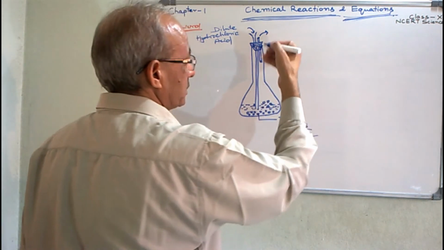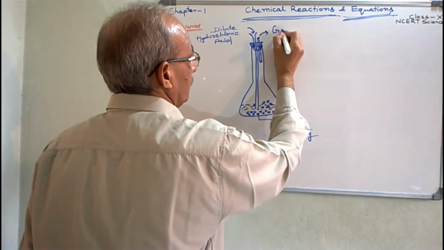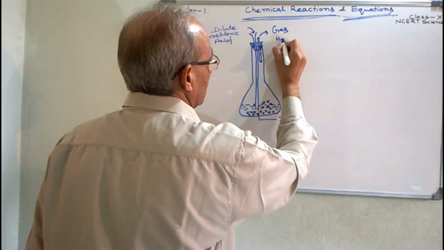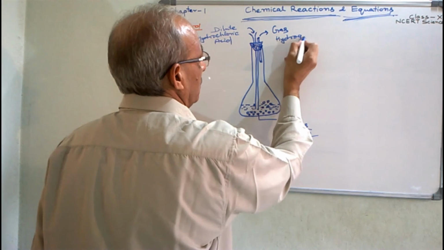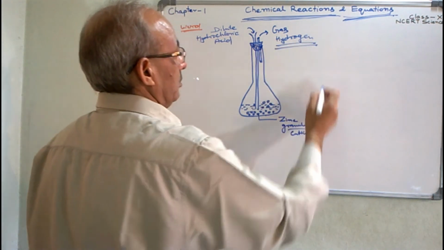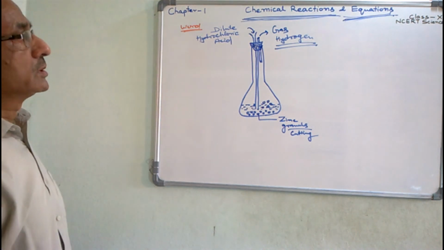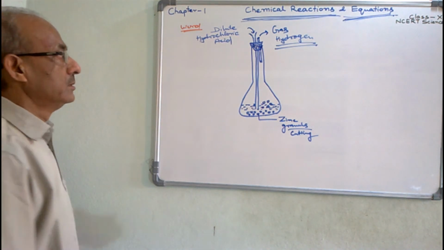When you test that gas, it is hydrogen gas. By this process you can produce hydrogen gas in the laboratory also.